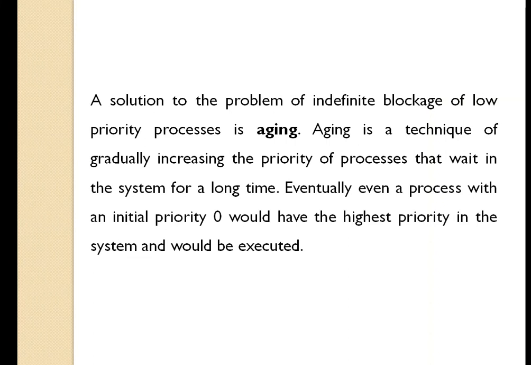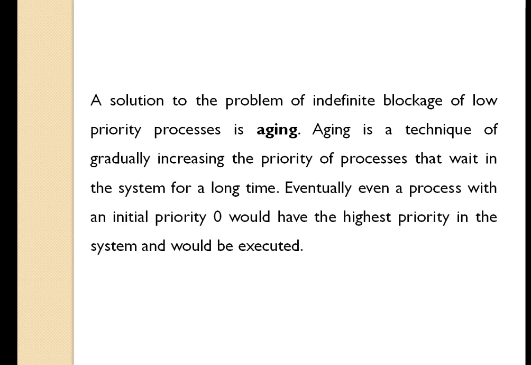For example, if priorities range from 0 to 127, we could increment the priority of a waiting process by 1 every 15 minutes. Eventually, even a process with an initial priority of 0 would have the highest priority in the system and would be executed.